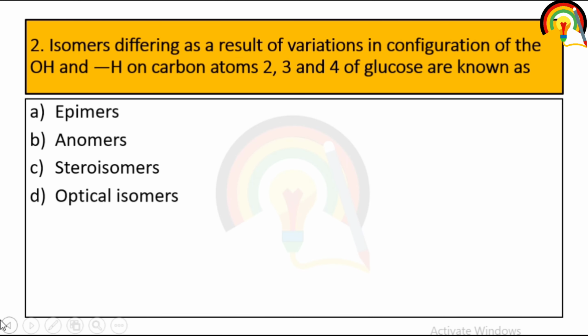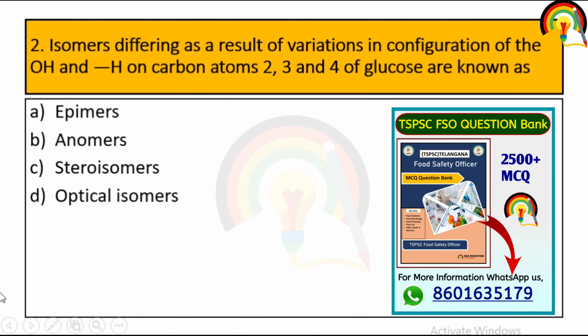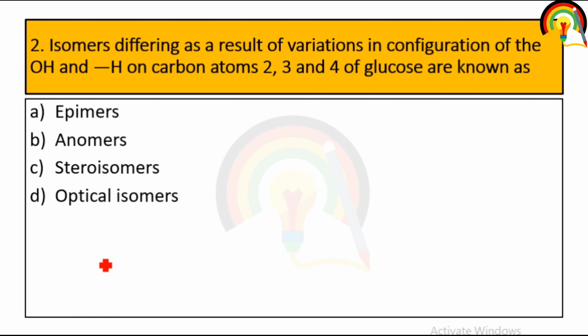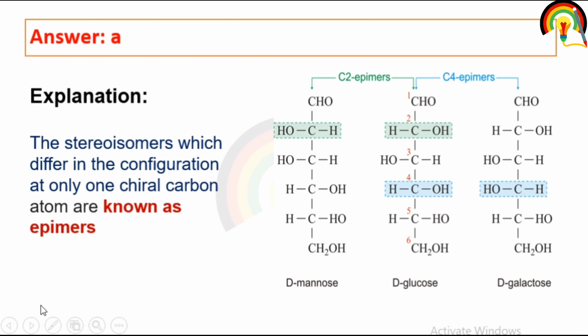The second question is, isomers that differ as a result of variation in the configuration of OH and H on carbon atom second, third, fourth of glucose are known as. So let's take a look.